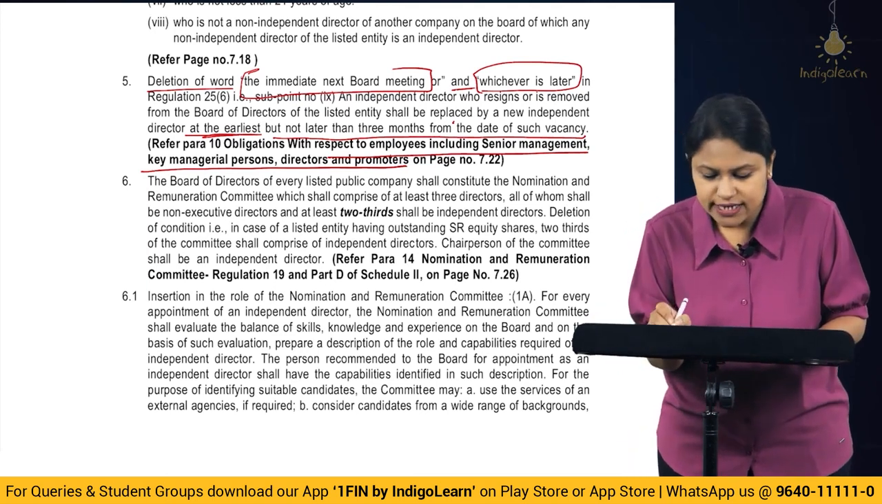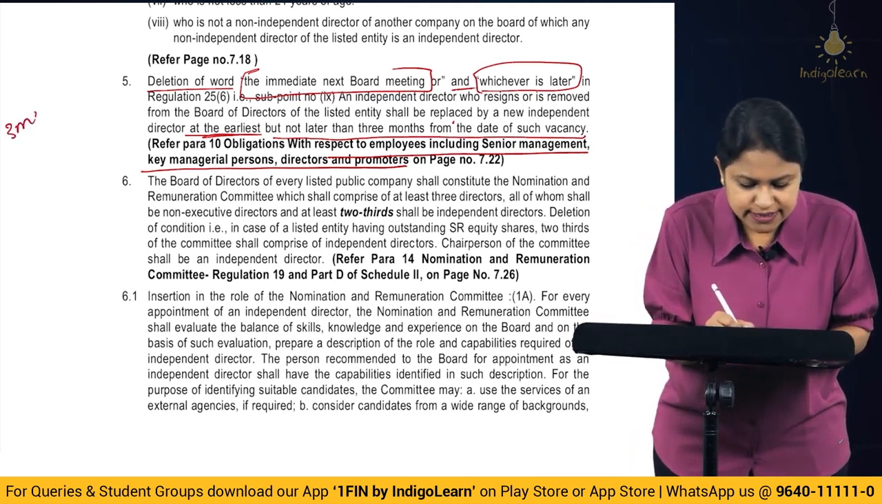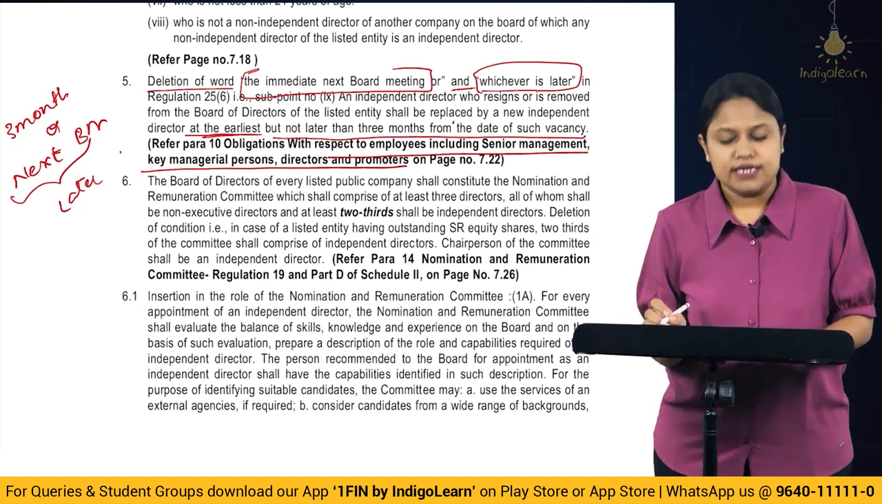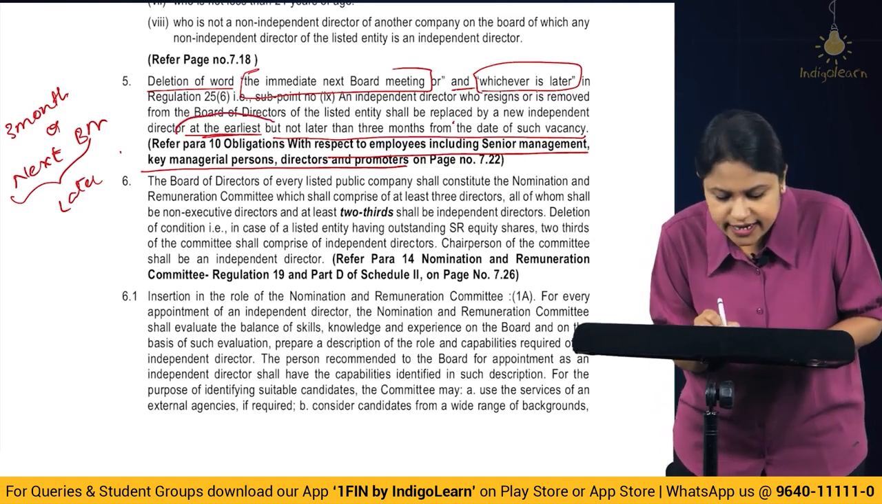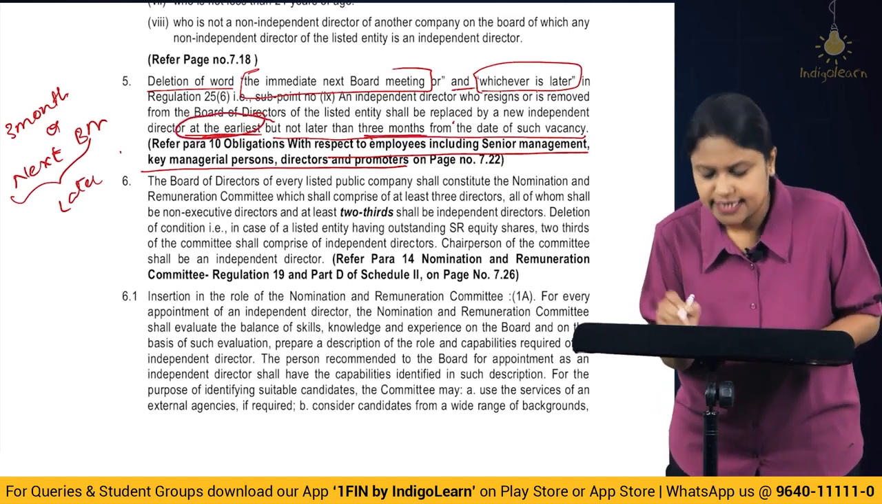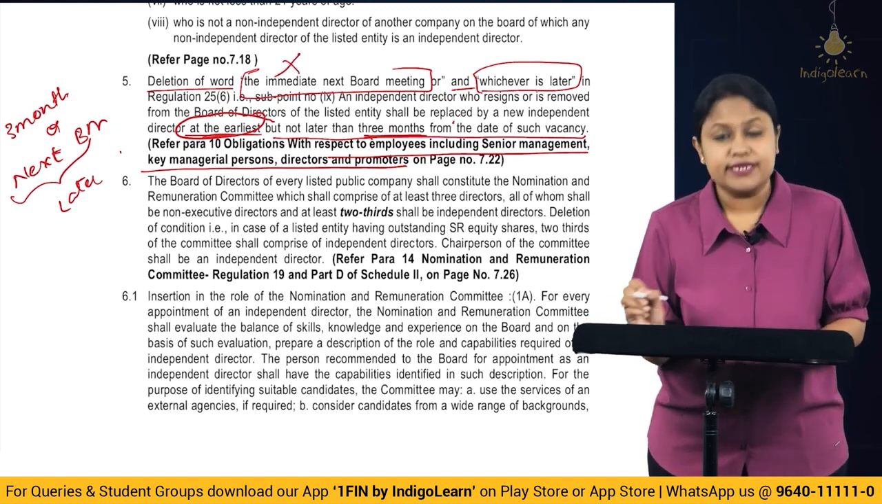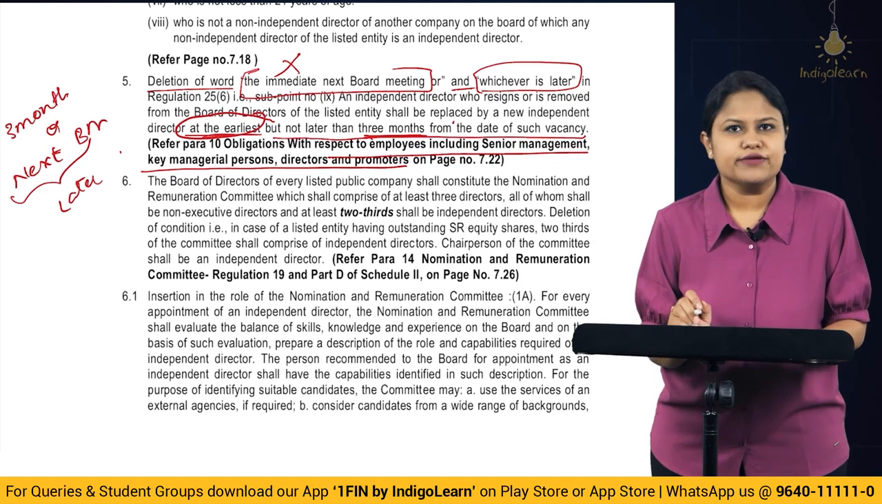So now they don't have the comparison that 3 months or next board meeting, whichever is later. This comparison is not there. Now they simply say earliest, but it should not be more than 3 months. Got it? So this comparison has now been eliminated. So very important point of discussion.